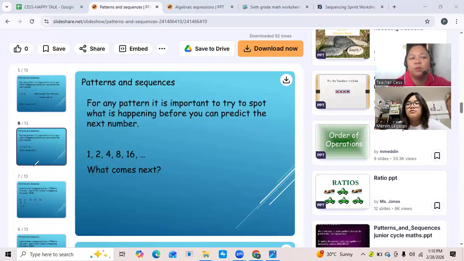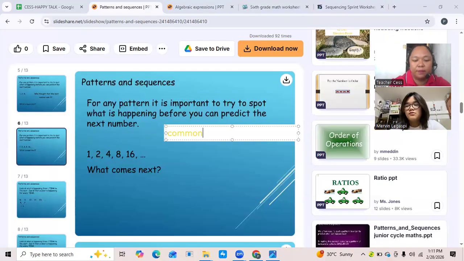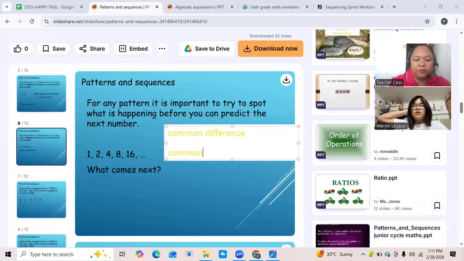If you use multiplication, it's called common ratio. But if you use addition or subtraction, that is what we call common difference. Common difference, and common ratio.